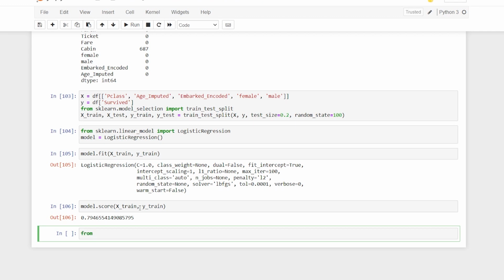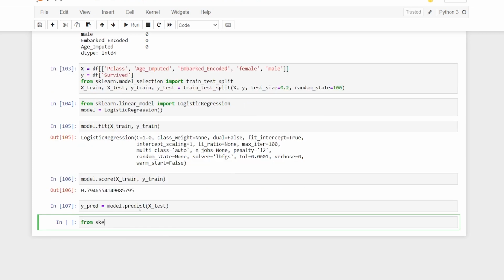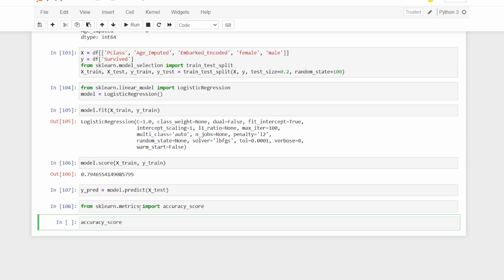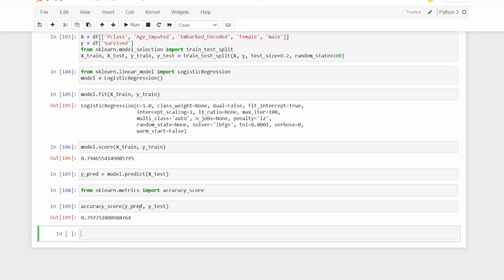All right, so I can even check the accuracy. So I can say y_pred is equal to model.predict, and I can feed it x_test. Okay, so I have all the values. Now I'm going to check it. So from sklearn.metrics, I want to import accuracy_score, and later on I'll say accuracy_score takes two parameters, y_pred and y_test, and we have it. So we have around 79% accuracy, which is very good. A lot of significant improvements were brought into this one.